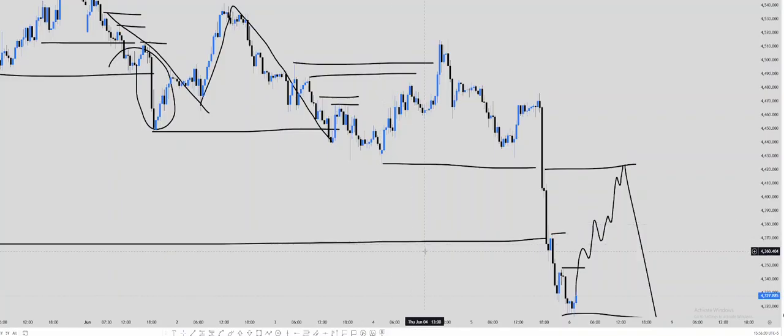In the next video, we will be talking about the internal range liquidity and external range liquidity.